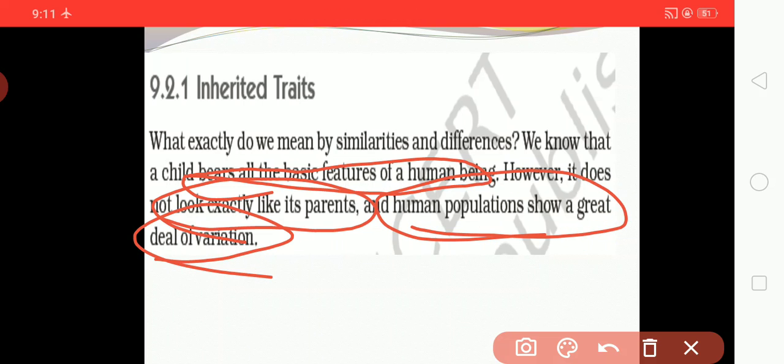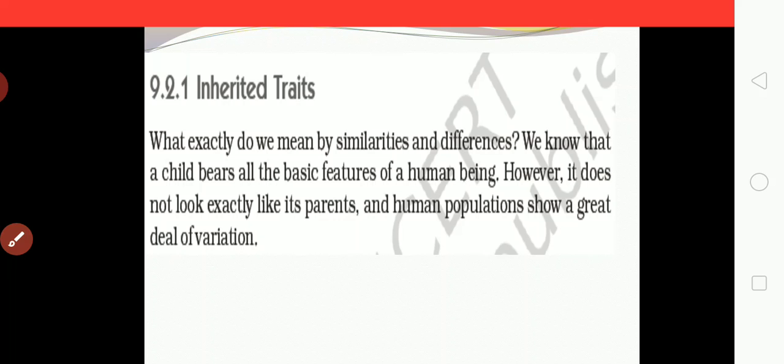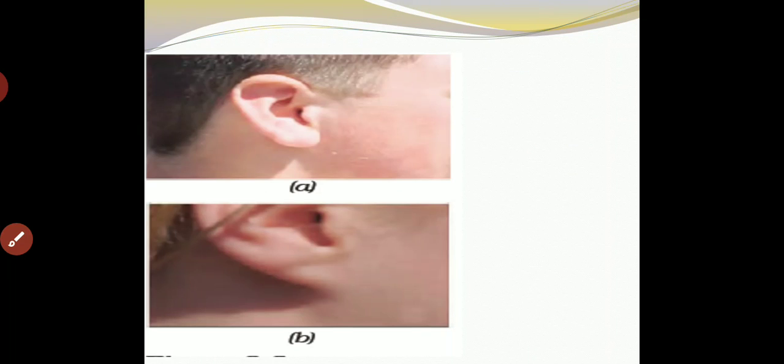So from this we can see that a child will not have exactly the same face as their mother and father. A little bit of difference can be seen in their whole body structure, but the organism is the same. The faces are not the same as their parents, so some difference can be seen here, as you can see in A and B.